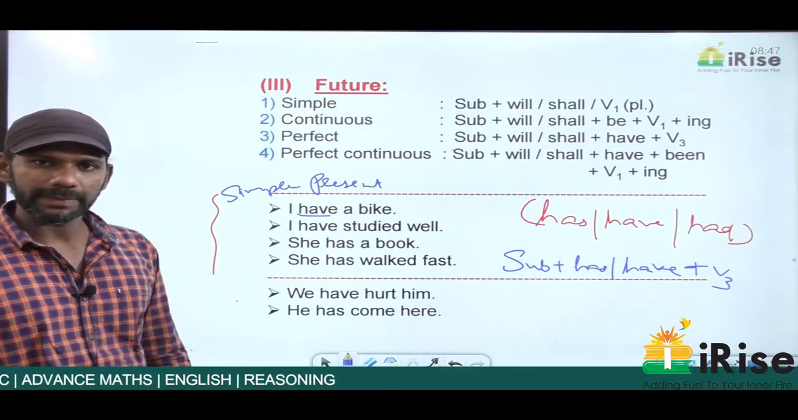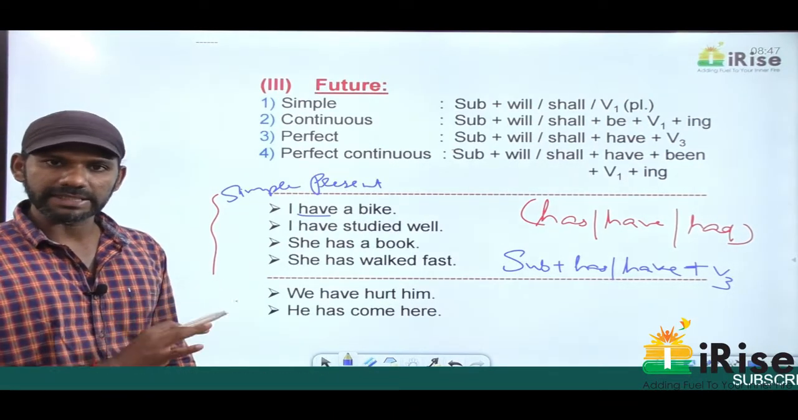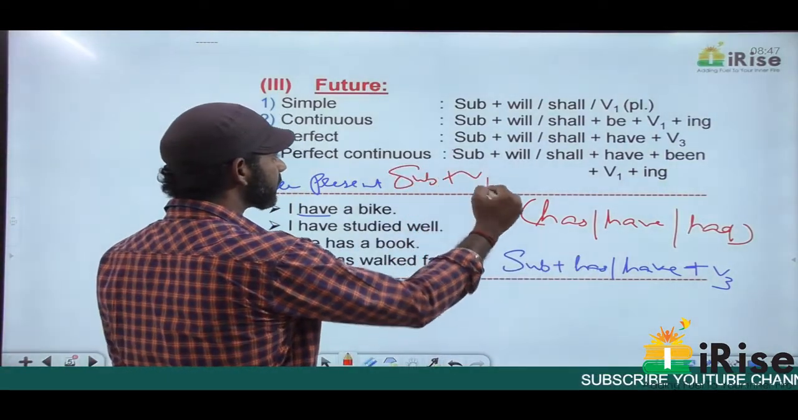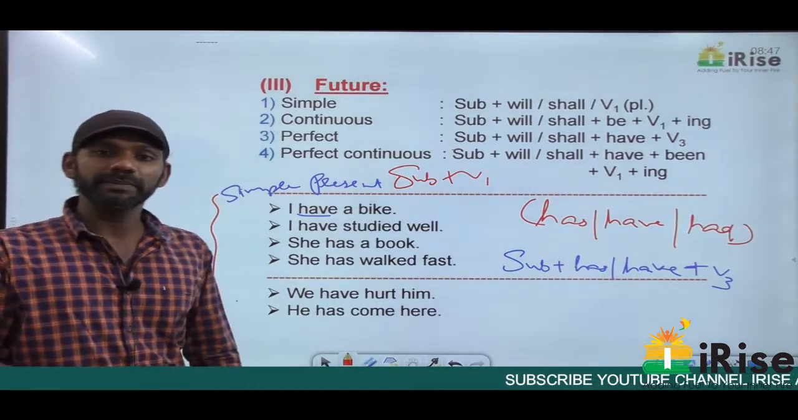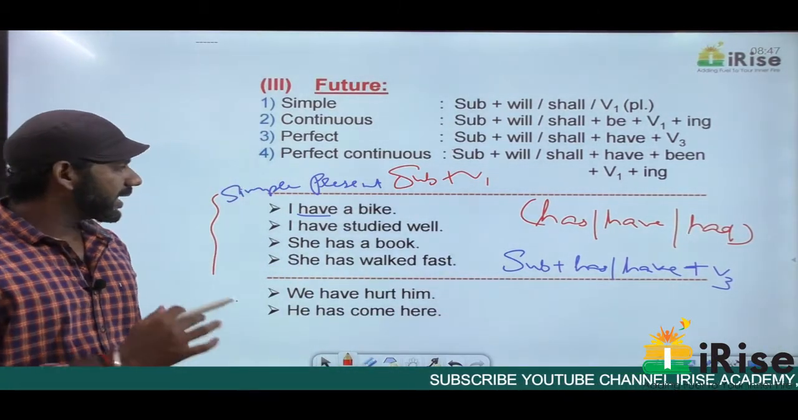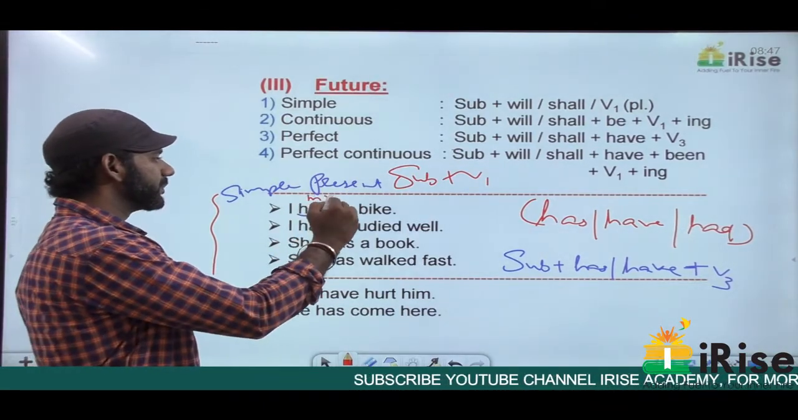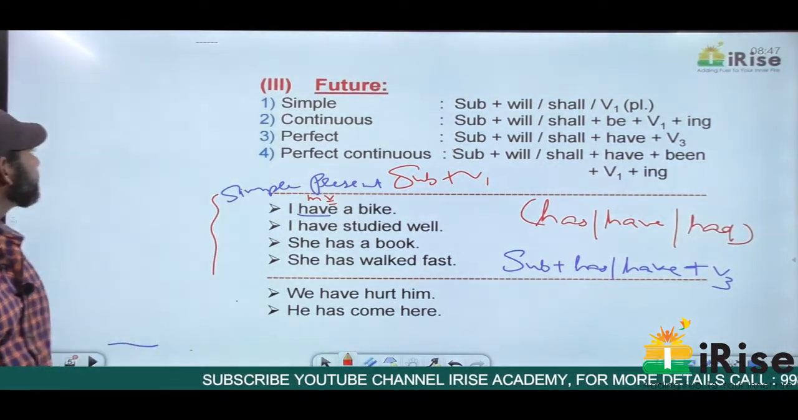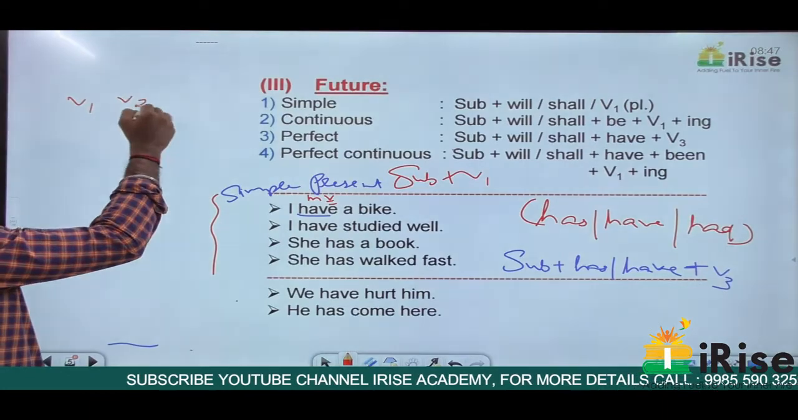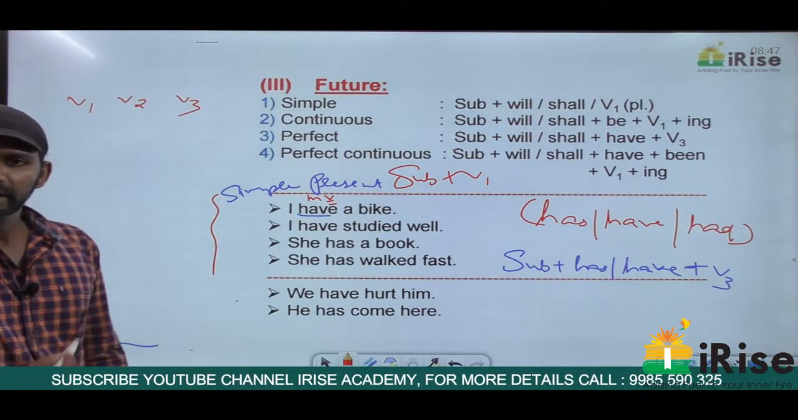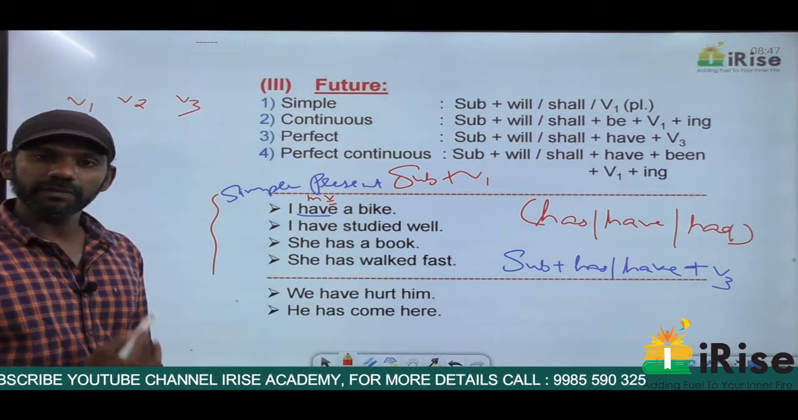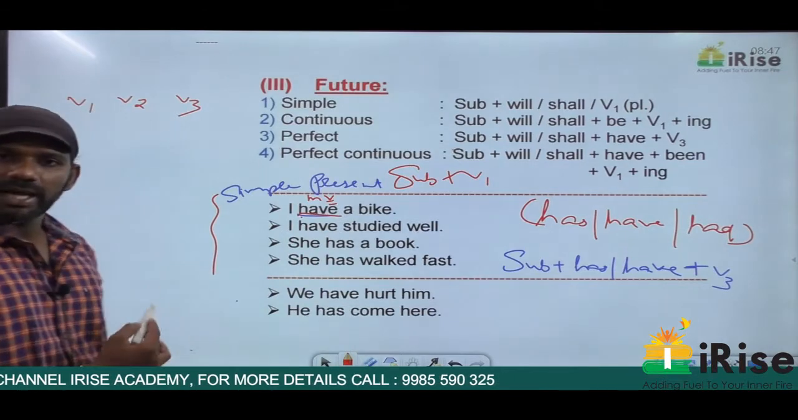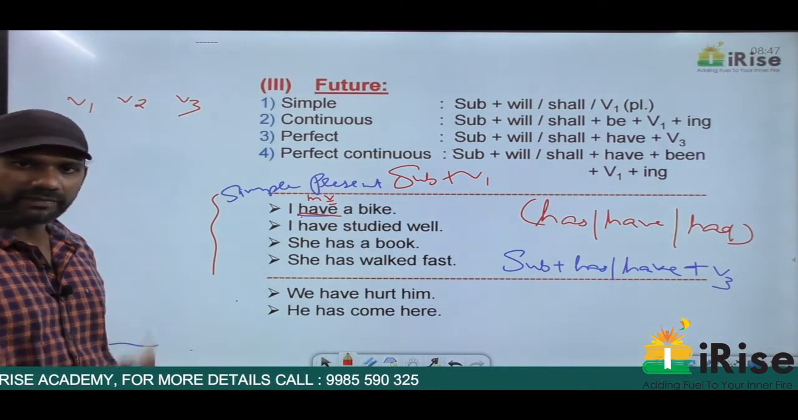Now, I have a bike. The only category left is simple present. The structure of simple present tense is subject plus V1. V1 means main verb in the first form, present form. I have a bike. Have is a main verb here because there's no main verb after have. I told you earlier, every main verb has these three forms, V1, V2 and V3. V1 is the present form, V2 is the past form, V3 is the past participle form. Have is a main verb here, so have must have these three forms.